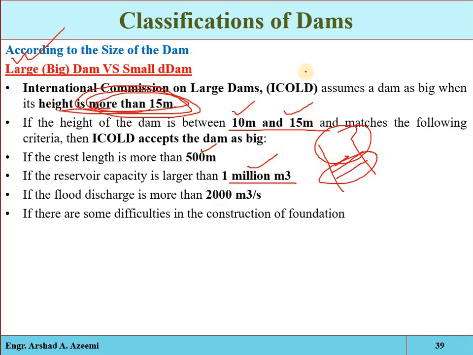Okay, and suppose we have a flood of 2000 cubic meter per second, and if that water is controlled by a reservoir, then it will also be considered as a large dam. For example, if there are some difficulties in the construction of the foundation, or some modification is required in the foundation, so if a dam satisfies all of these conditions or any one of these conditions, it will be called a large dam. If it does not satisfy these conditions, then it will be called a small dam.